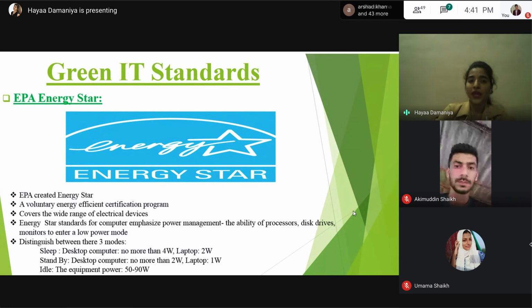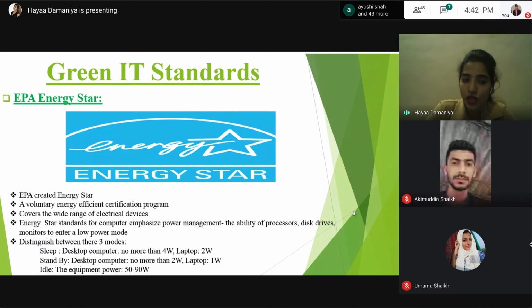The first one is the EPA Energy Star. The Environmental Protection Agency created the Energy Star. Energy Star is a voluntary energy efficiency certification program.